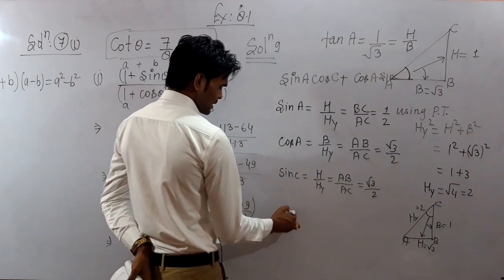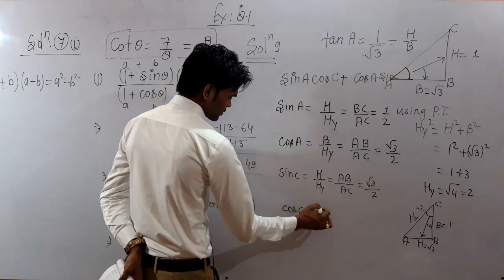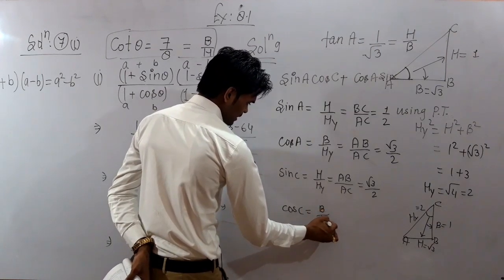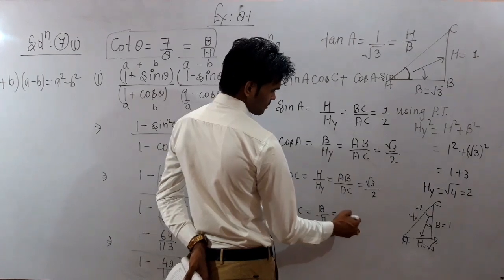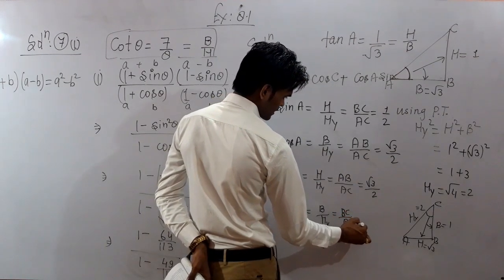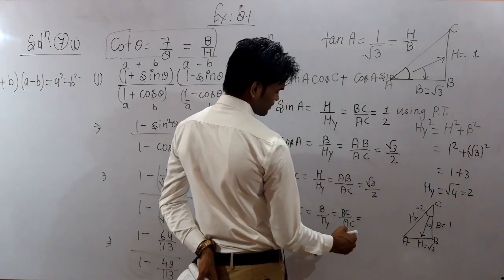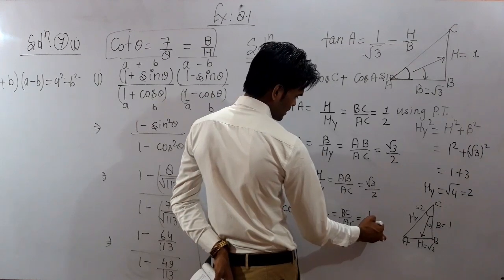Then cos C will be equal to base upon hypotenuse, and for angle C, base will be BC and hypotenuse will be AC. So it will be again BC is 1 and AC is 2.